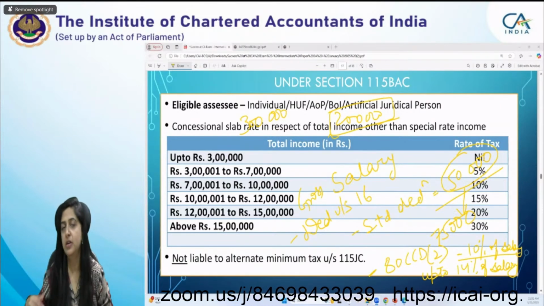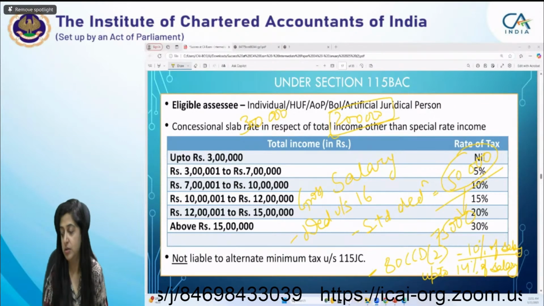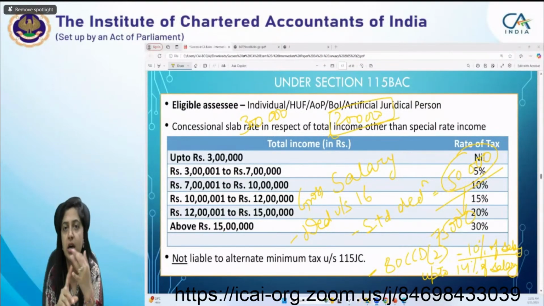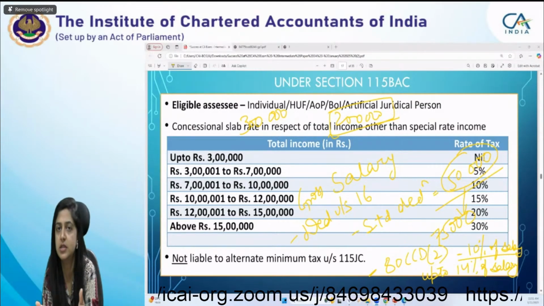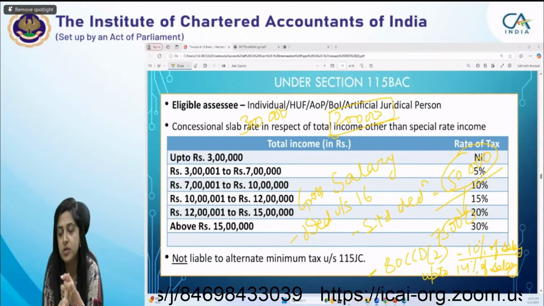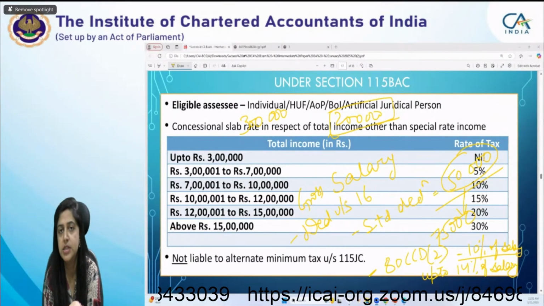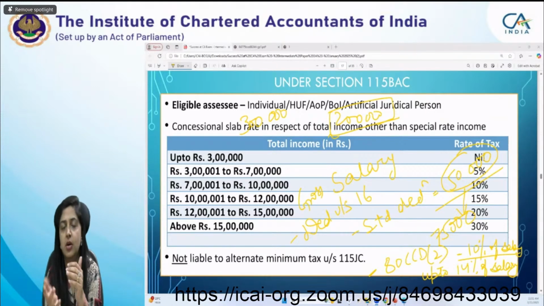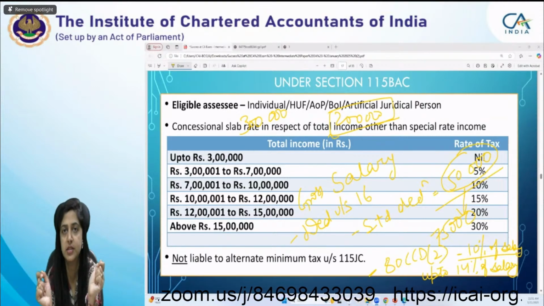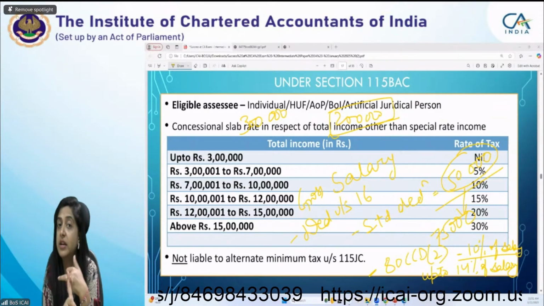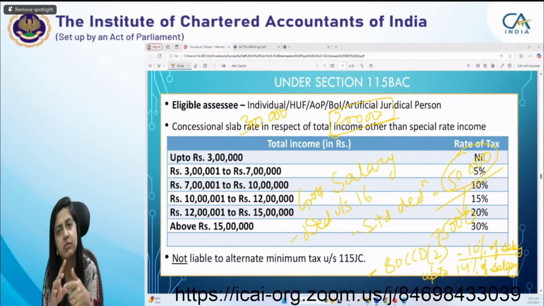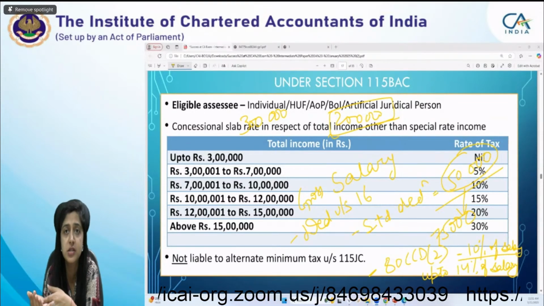And I hope everybody else also remembers. Maybe they are not responding in the chat or raising a hand. But you should remember these three extra benefits which are given if the assessee is paying tax under the default tax regime: standard deduction, 25,000 extra; then 4% extra for 80CCD(2); and this 10,000 extra, or I say 1/3 or 25,000 for the family pension. Apart from that, additional depreciation is not allowable. Section 35AD you can't claim, 10AA, and reduction under Chapter VI-A, your scientific research contribution.